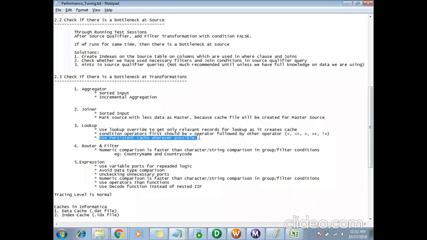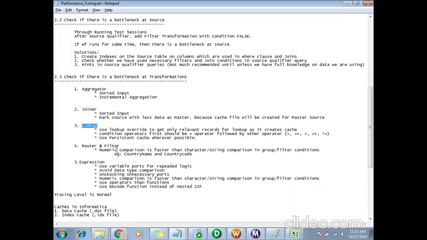Then use persistent cache wherever possible. If I use the persistent cache, what happens? I need not create the cache again and again. Once the cache is created, my next lookup transformation will use the same cache instead of creating its own cache. So it will reduce the time. It will save the time for creating a new cache again. So we can use persistent caches wherever possible. These are some tips for performance tuning for lookup transformation.